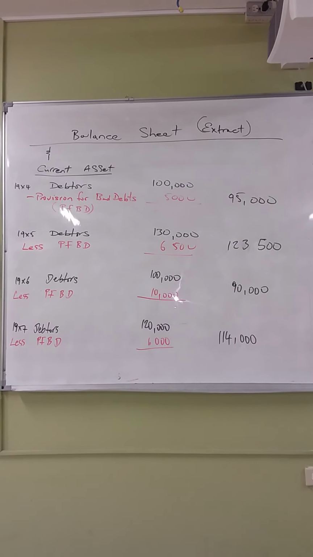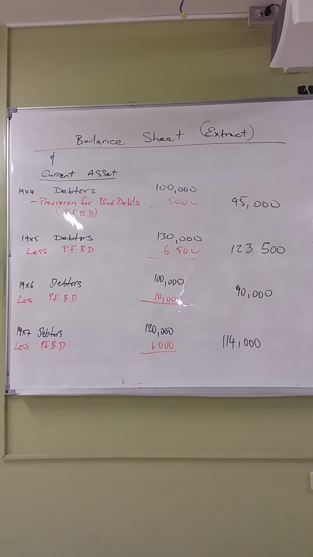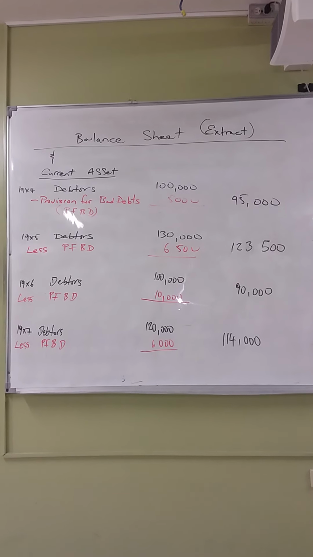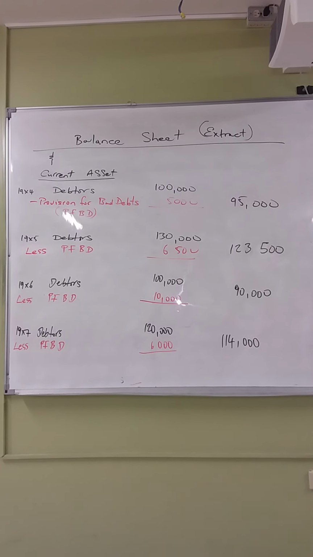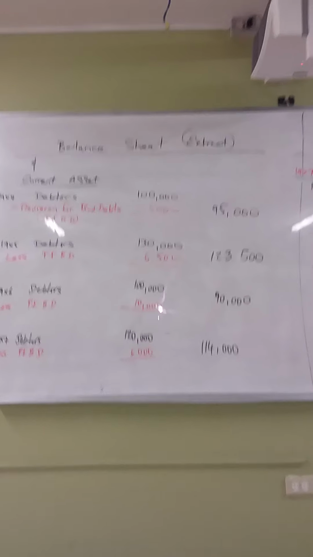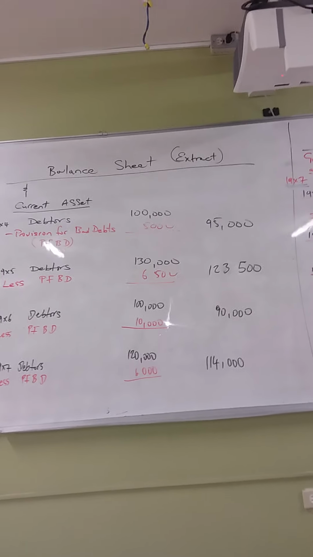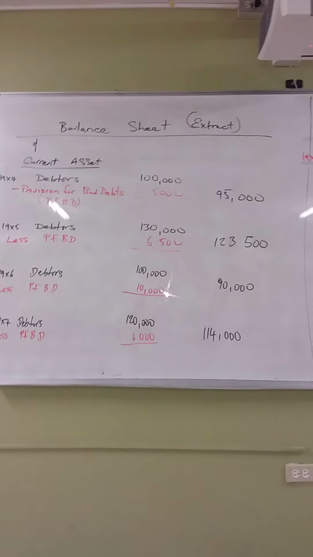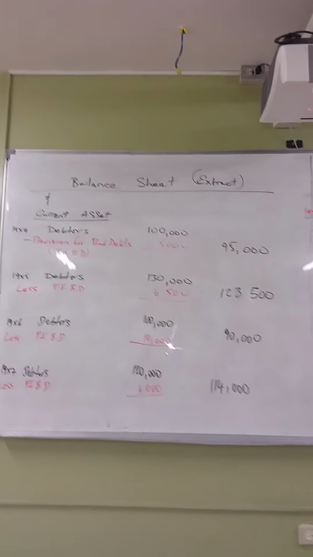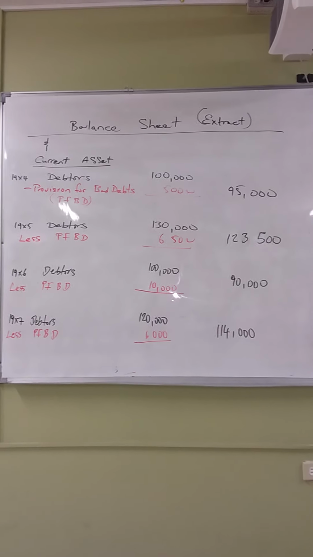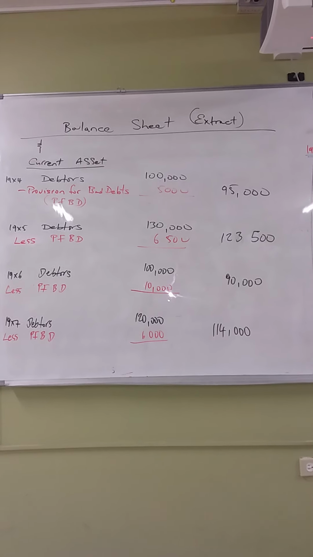Now for 1994, notice there, we insert the debtors. The debtors for 1994 was 100,000, and your provision for bad debts was 5,000. When you minus your 5,000 from your debtors, so you have there less provision for bad debts, you get 95,000.